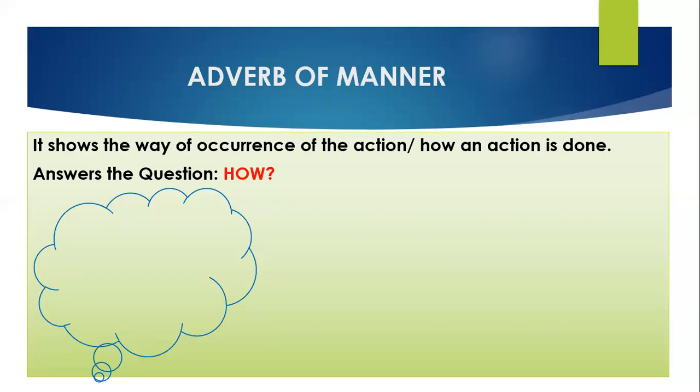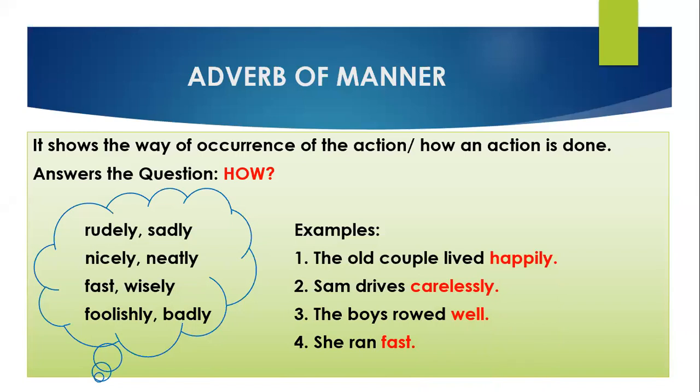It gives the answer of how. Whatever the sentence is given to you, if you frame a question regarding that sentence, you will find that your question gives you the answer of how. First example, the old couple lived happily. Frame its question. The question will be, how did the old couple live? Sam drives carelessly. How does Sam drive? The boys rowed well. How did the boys row? She ran fast. How did she run?